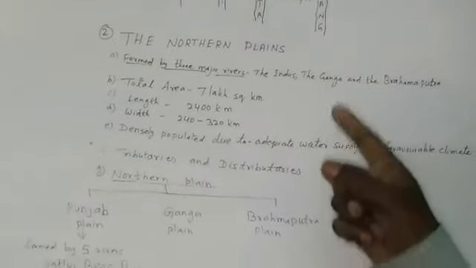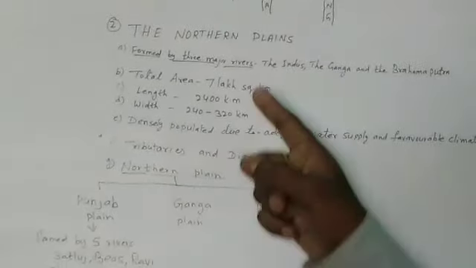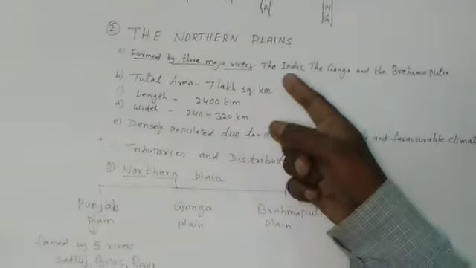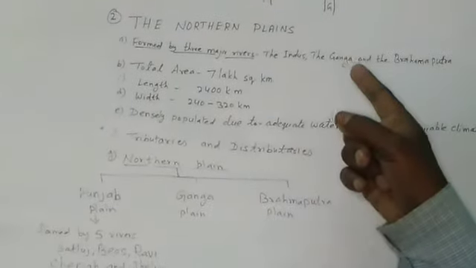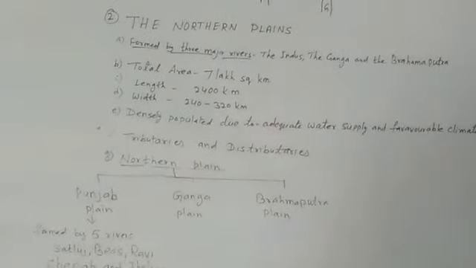I mean to say that these northern plains are formed by three major river systems. These three rivers are the Indus, the Ganga and the Brahmaputra.